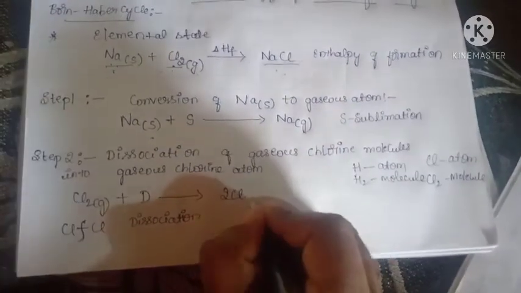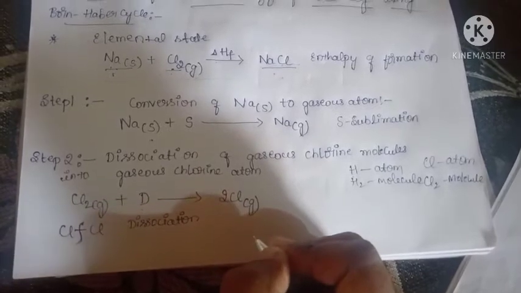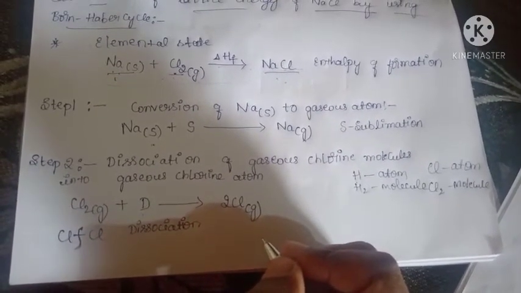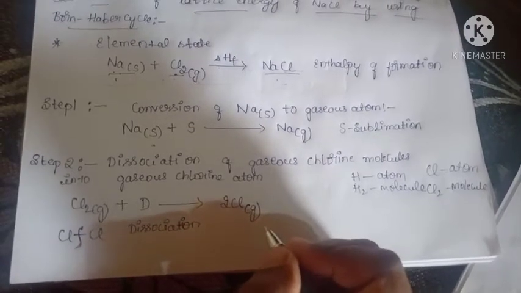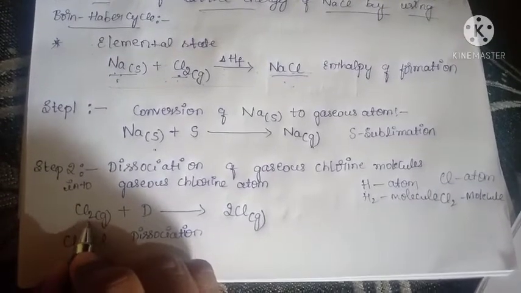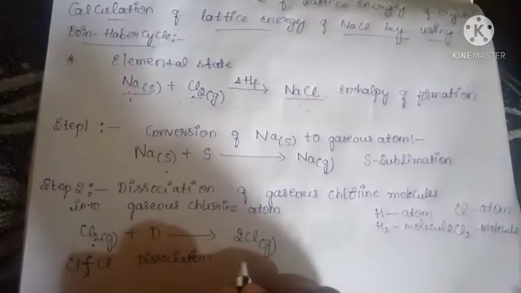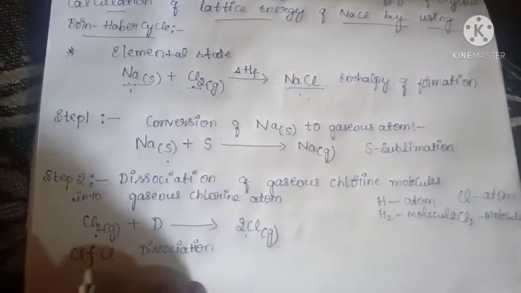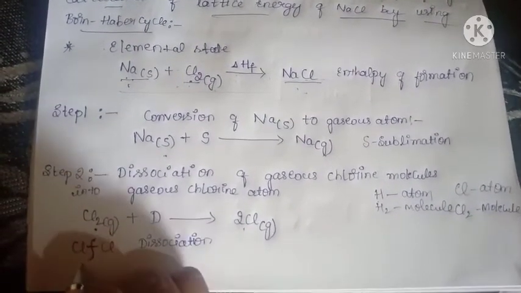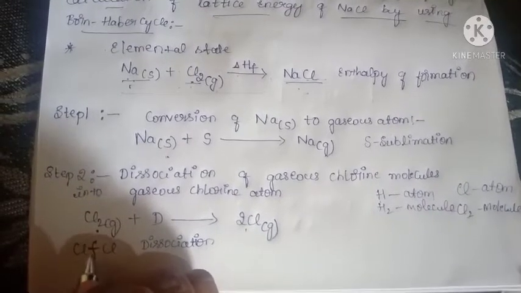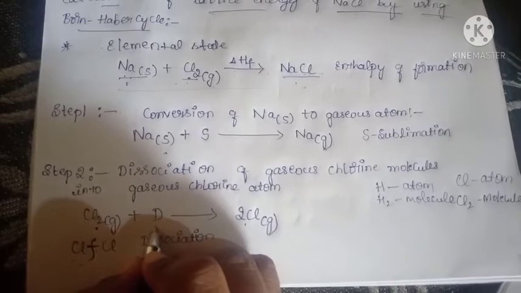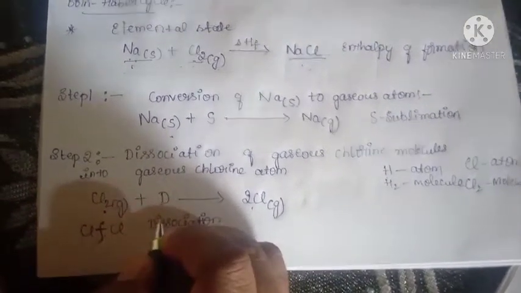Got the point? You have to write in gaseous state. I think you will know that. Dissociation of gaseous chlorine molecules into gaseous chlorine atoms means the chlorine molecule should be converted into chlorine atoms. Here there will be a breaking of the bond between the 2 chlorine atoms. We need some energy to break the bond, so that energy is called the dissociation energy.